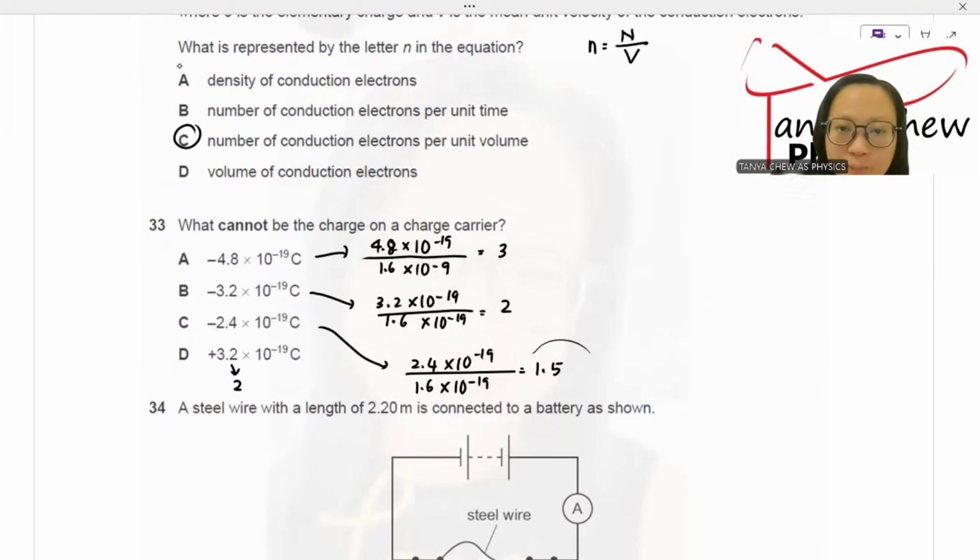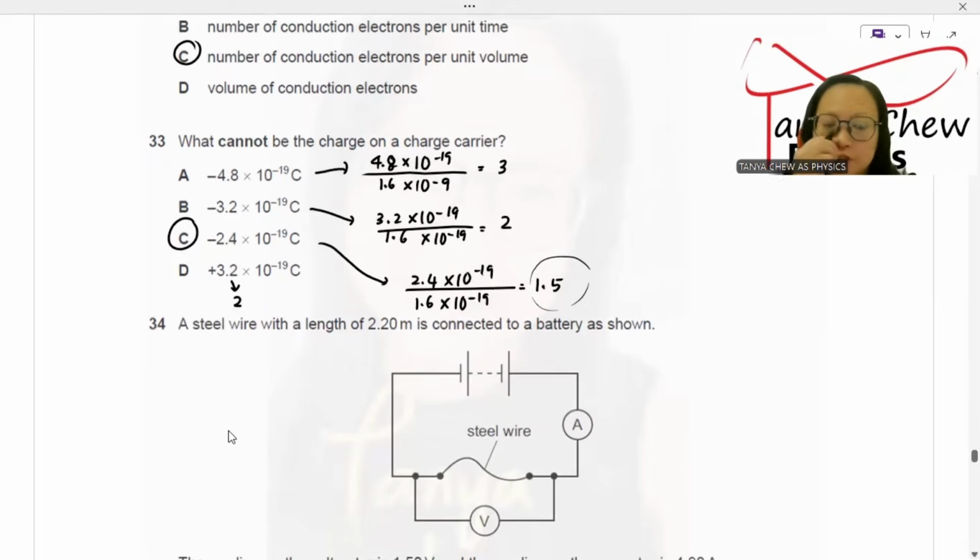So the one that is not possible is the one with the decimal points. So C is not possible. The charge on a charge carrier must be a multiple of the elementary charge. So the charge must be able to be divided by the elementary charge without giving any decimal points.